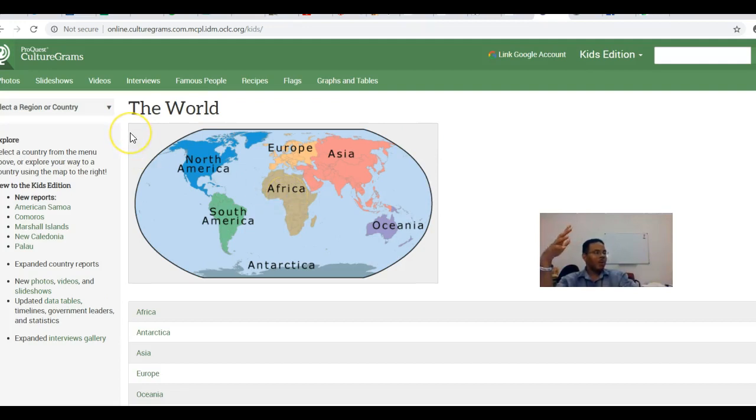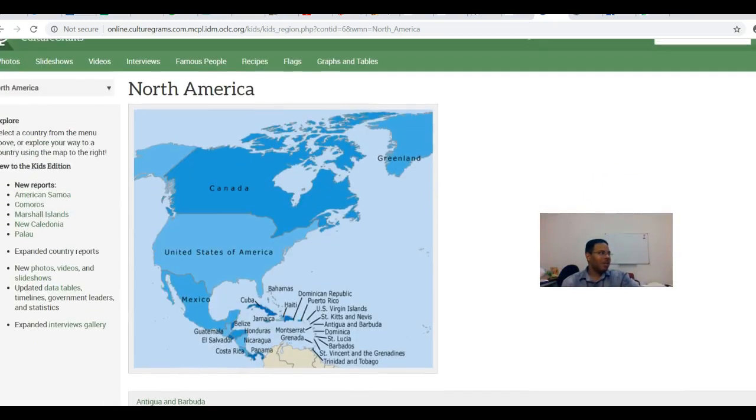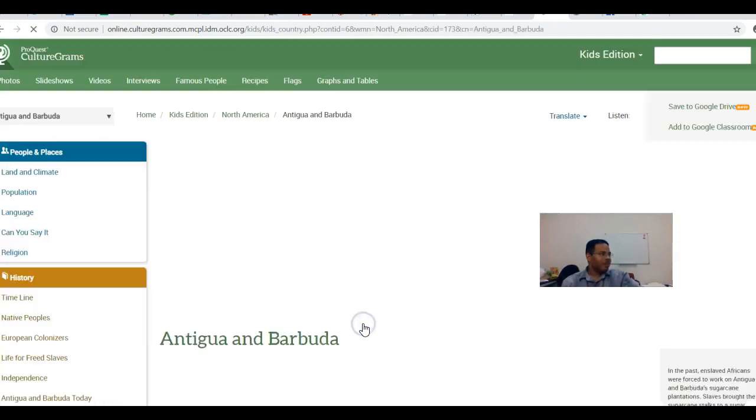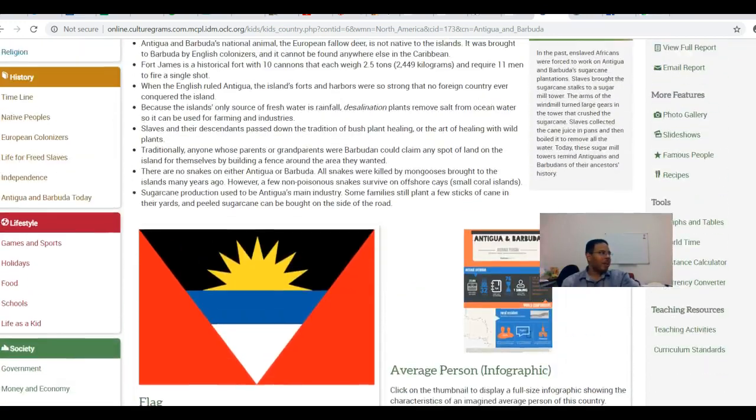But you can go into Culturegrams, which is basically something that has, I consider it an atlas plus more. And you can go in and get some of this information about these various countries, and you can just learn various facts about the countries.